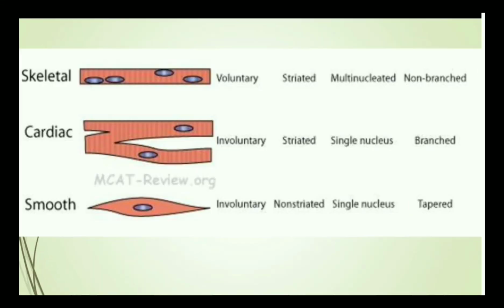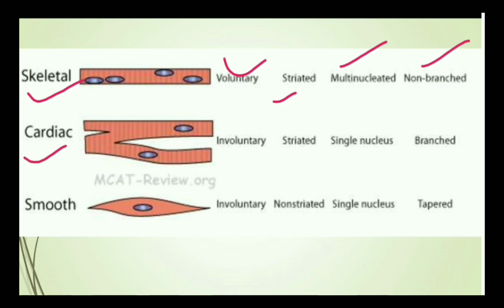So let's summarize the basic differences between the three types of muscle cells. The first one is skeletal muscles. They are voluntary in nature. They show light and dark bands, so they are known as striated muscles. We can see many nuclei there, so they are multinucleated, and they are non-branched and cylindrical.